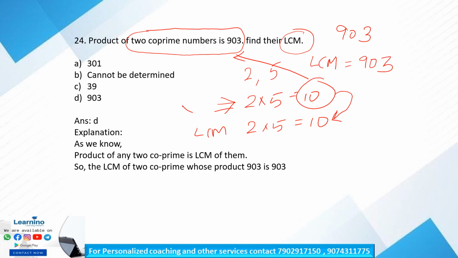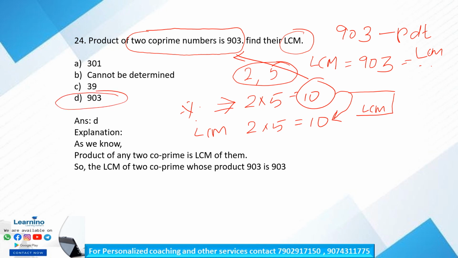It is evident from this simple example, since the numbers are co-prime, the product is the same as the LCM. So our option D is the correct answer. Is it clear? So next question.